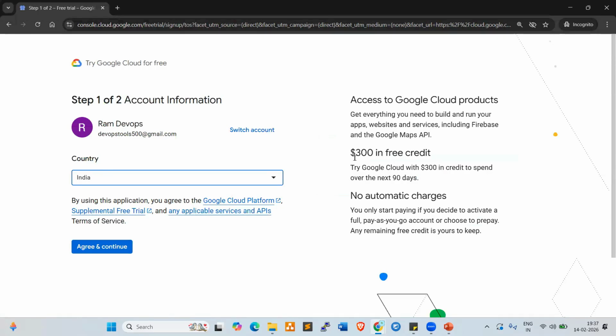Now on the right side, you can see here, GCP is providing $300 in free credits. This $300 we can use within the next 90 days. In those dollars only, we can use the resources. For example, if you want to create servers, storage, network, whatever services you want to use, within that credit only we can use. Now give the country here, click on agree and continue.